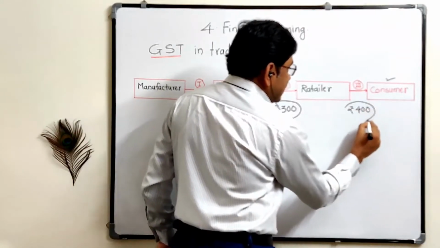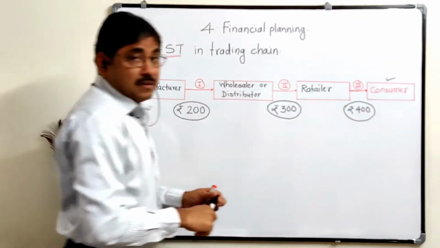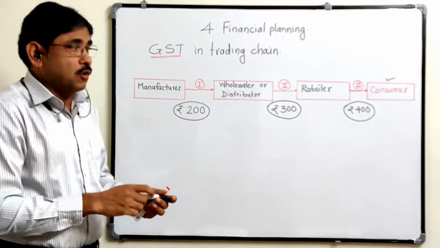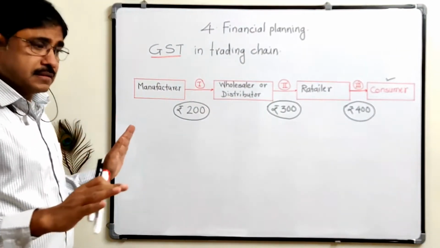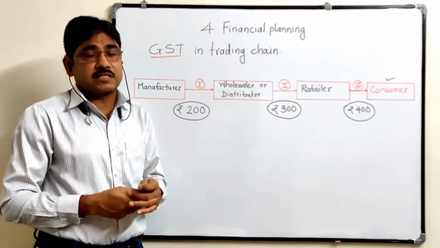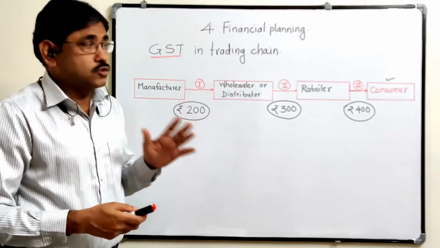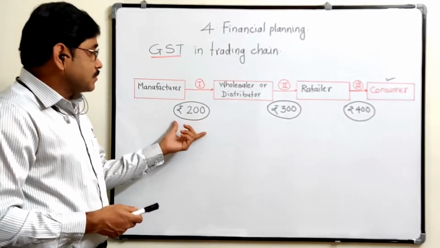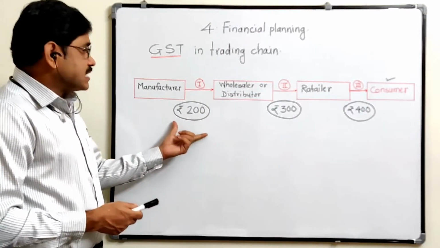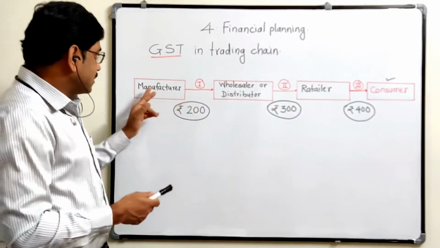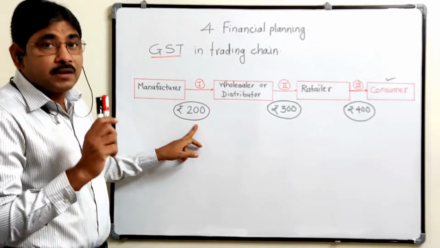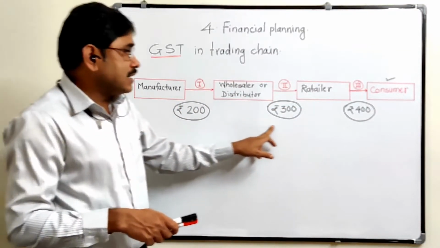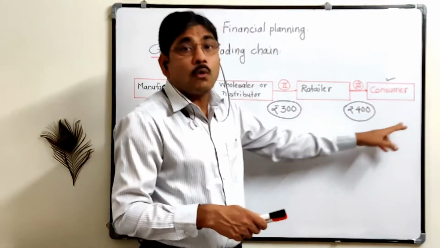In every trading chain, all the products in our country are sold in this way. So for the customer the price becomes double. The manufacturer sold at 200, then it becomes 300, then 400.